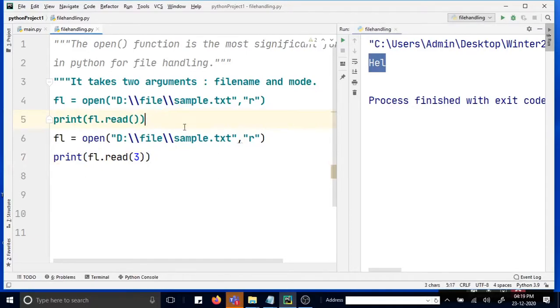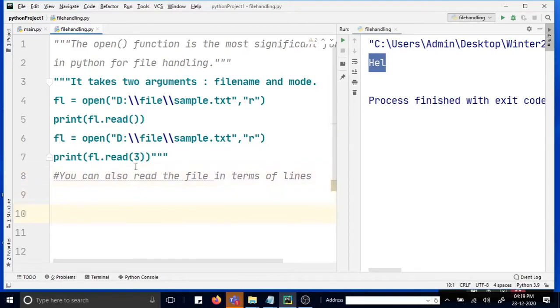You can also read the file in terms of lines. That is also a possibility.